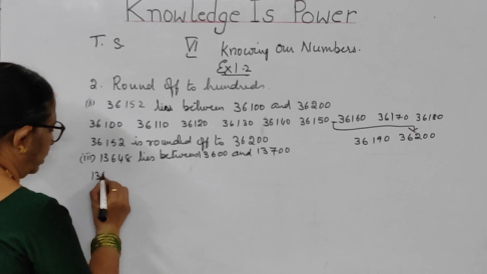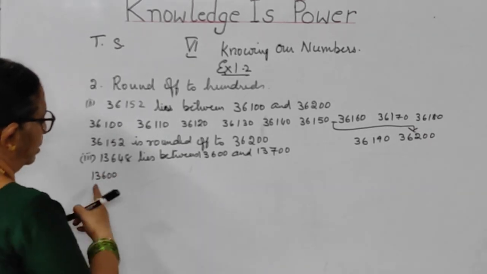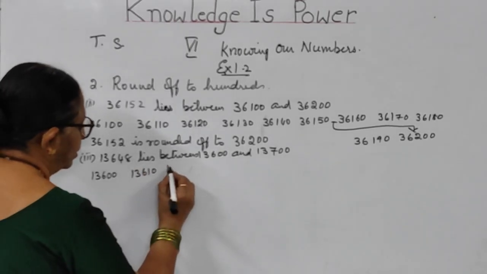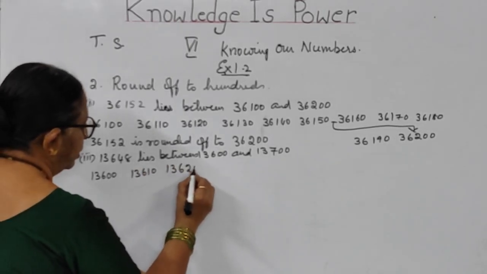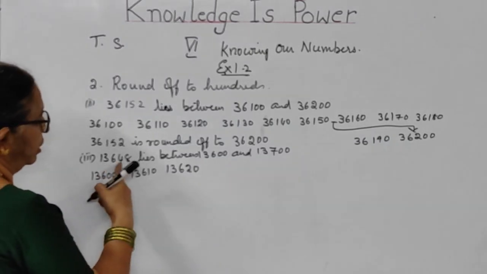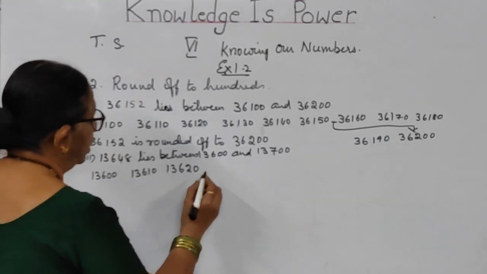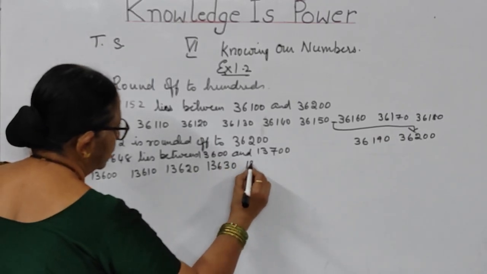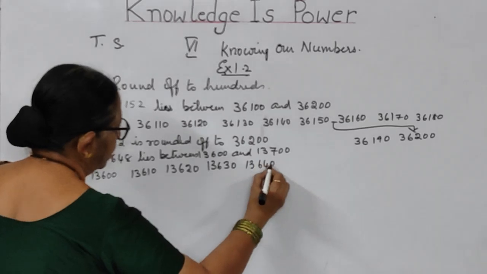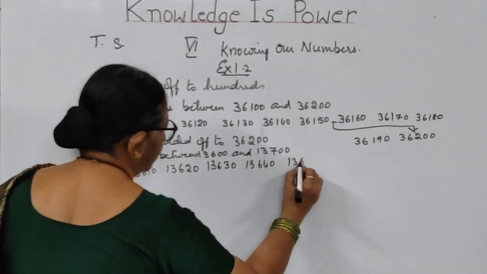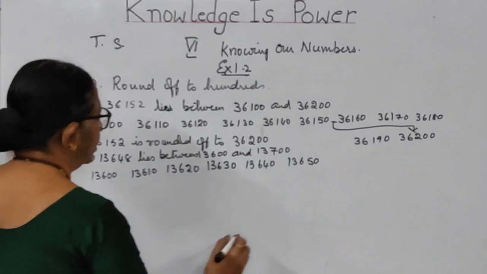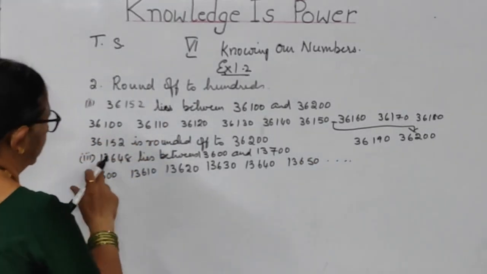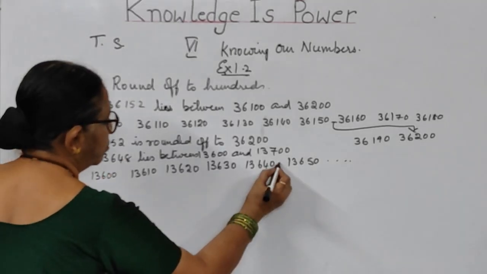So you have to write 13,600, 13,610, 13,620. You keep on seeing the number 48, so I should go up to 50. 13,630, 13,640, 13,650. Then it goes on like this, my children. Now 13,648 lies somewhere here.